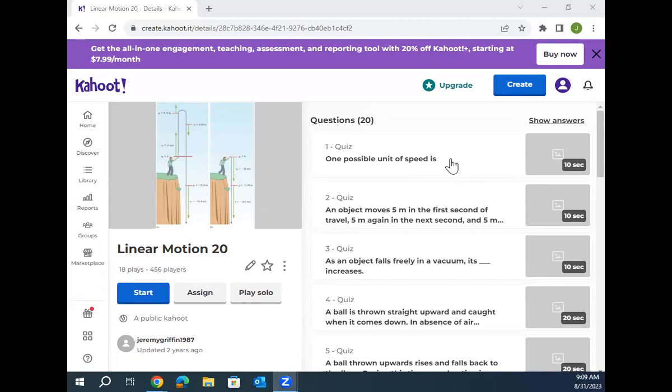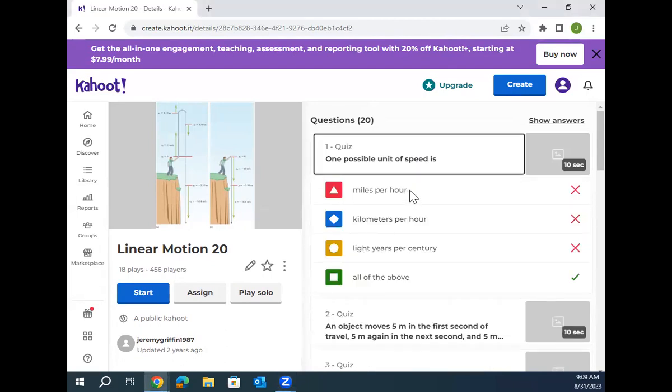One possible unit of speed. What gives away speed? Is some kind of what per what? Meters per second works. Distance per time, just in general, like miles per hour. You've got miles per hour, kilometers per hour, light years per century. Meters per second is our go-to, but they all work. You guys see how all the above work?